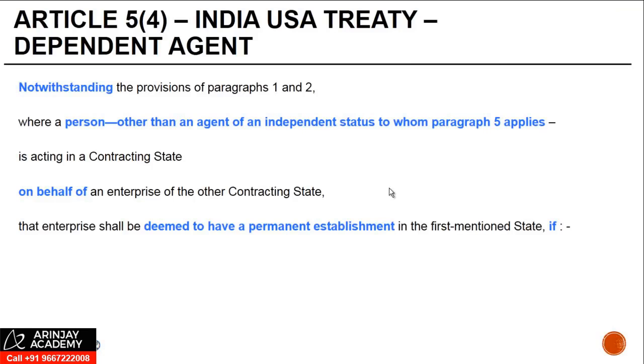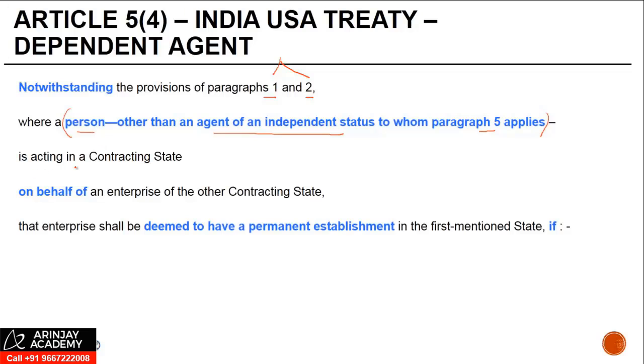Let's look at paragraph 4 first. Notwithstanding the provisions of paragraph 1 and 2, fixed place PE, inclusion in the definition of PE, where a person other than an agent of independent status to whom paragraph 5 applies. Clearly, if you are covered under paragraph 5, the question of looking whether you are a dependent agent does not arise.